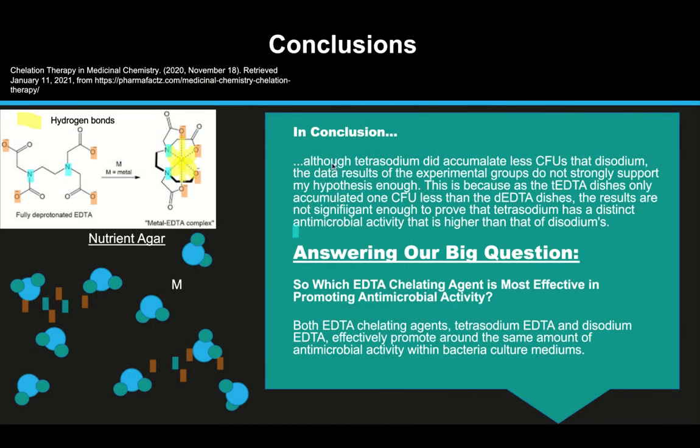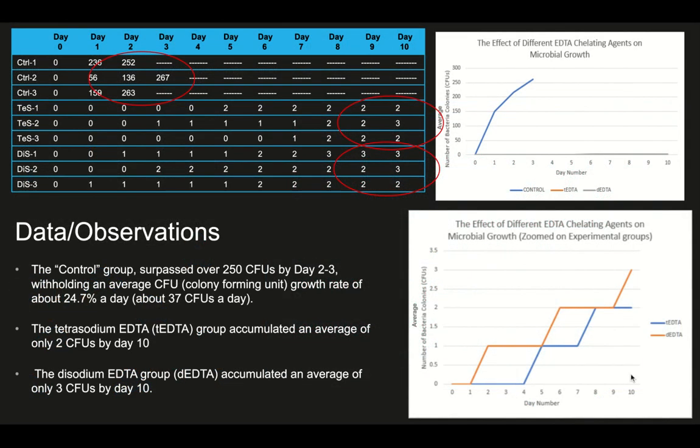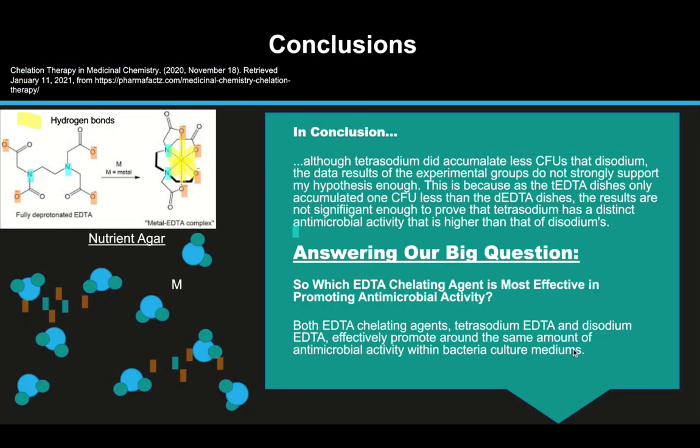In conclusion, although tetrasodium EDTA did accumulate fewer CFUs than disodium EDTA, which is shown here, the data results of the experimental groups do not strongly support my hypothesis. This is because the TEDTA dishes only accumulated 1 CFU less than the DEDTA dishes.